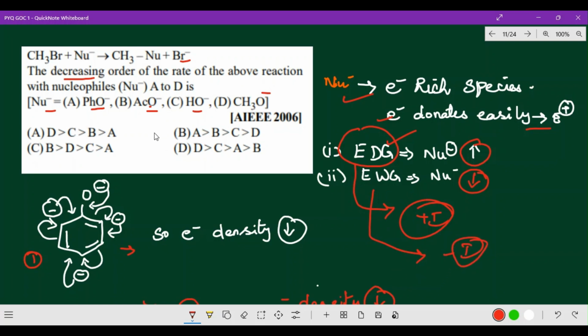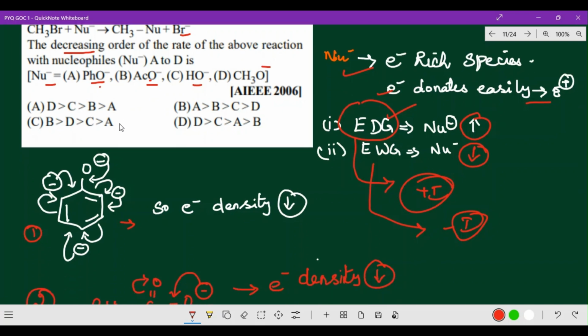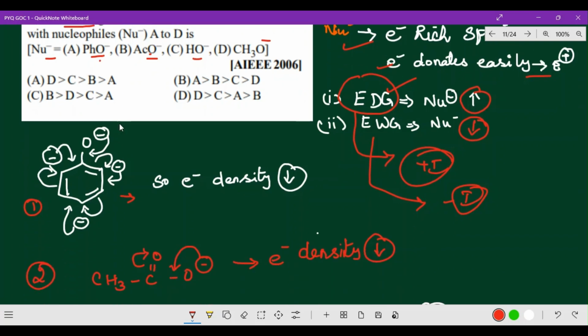Okay, now in that way, here phenoxide ion is an aromatic compound. Aromatic compound means a resonating structure will be there. Due to the resonance, electron releasing happens, and due to that movement of resonance, the electron density decreases, so resonating structures will be more.